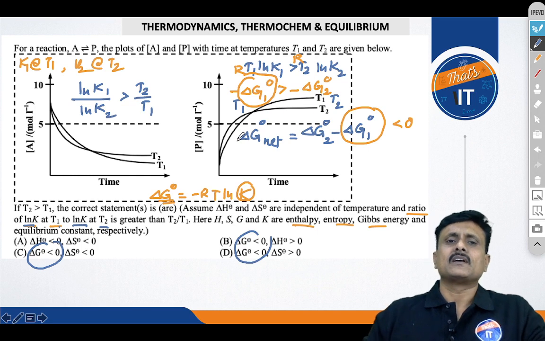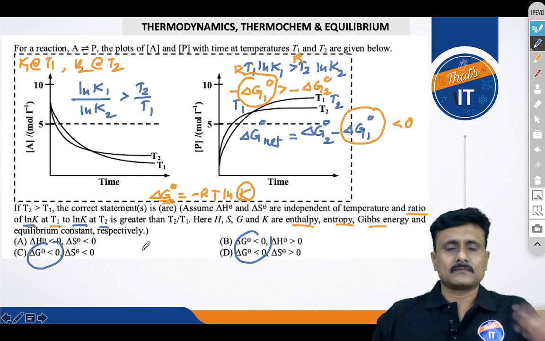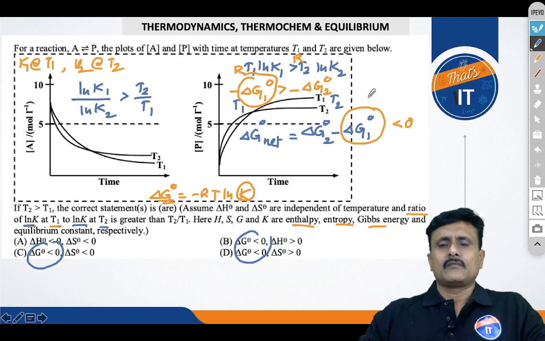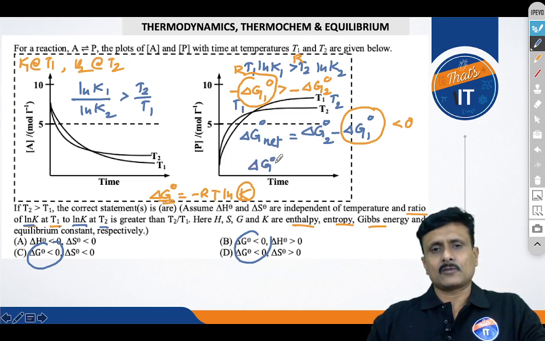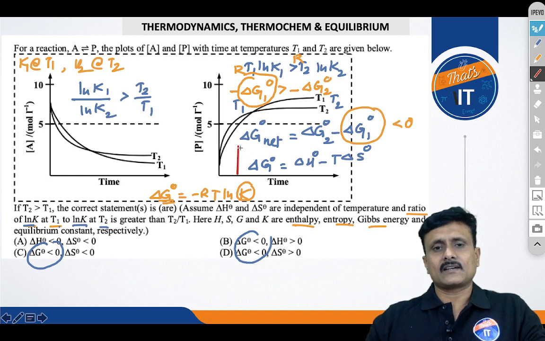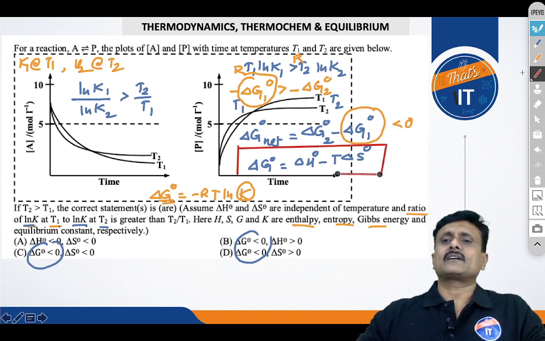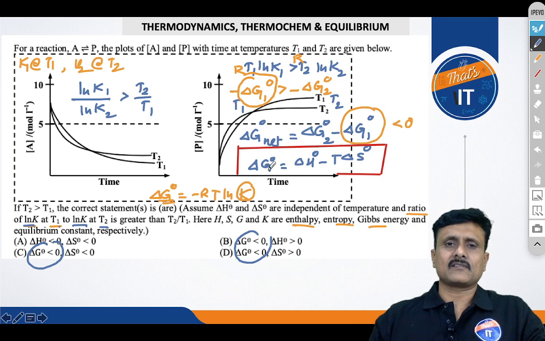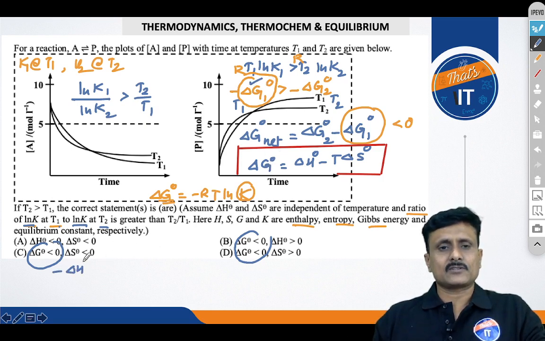Now we are going to substitute another expression. We also know that delta G naught equals delta H naught minus T delta S naught, isn't it? We check the spontaneity of a reaction based on delta H and delta S, and this is that equation. Now we know that equation, so I am going to take it into consideration so that I can answer the next parameter. Now I am going to substitute it over here. So I will get minus delta H naught plus T delta S naught.